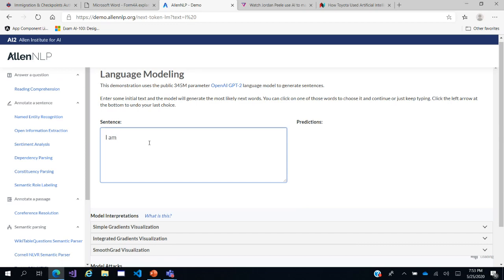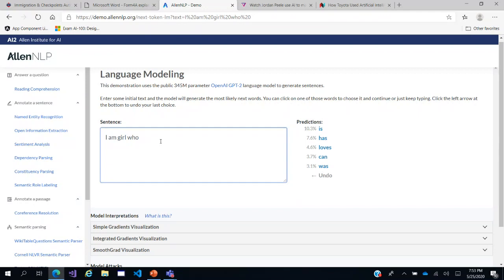So I'm saying I am, look at the predictions, and the probabilities which they have output. Okay, so maybe I am a very, a girl who, look at the prediction.